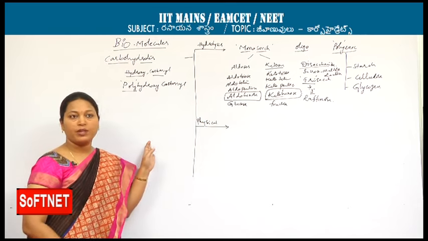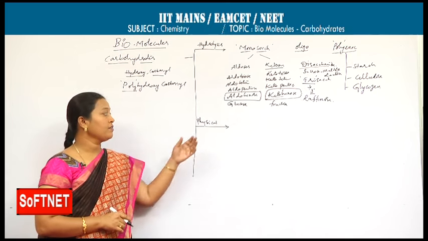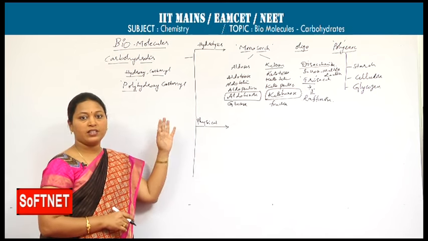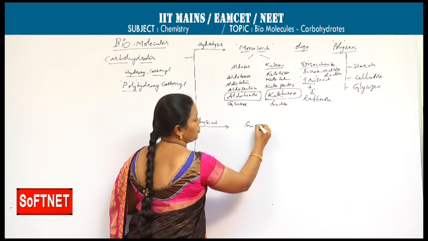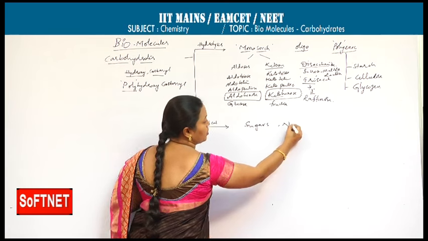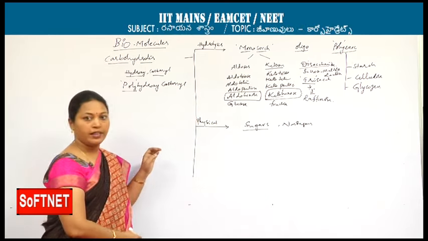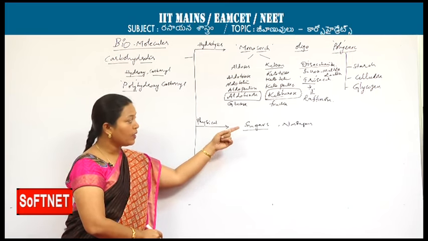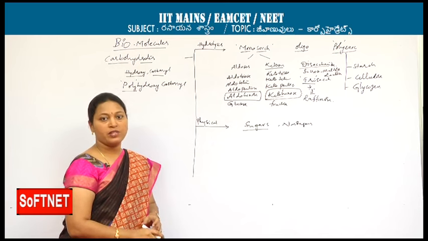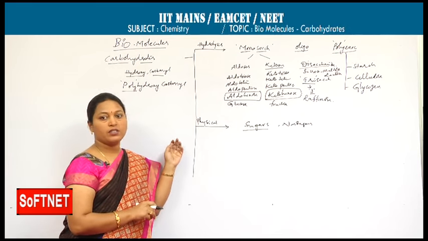Next, another classification based on physical properties, such as solubility, taste and physical appearance. Two types are present: sugars and non-sugars. As the name says, sugars taste sweet, are crystalline, and are very soluble in water. Non-sugars are amorphous, meaning powdery substances, sparingly soluble in water, and they don't taste sweet.